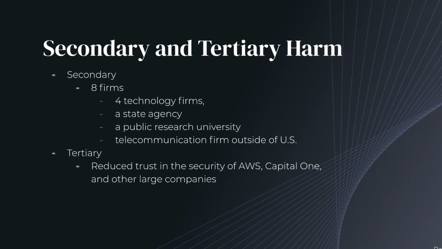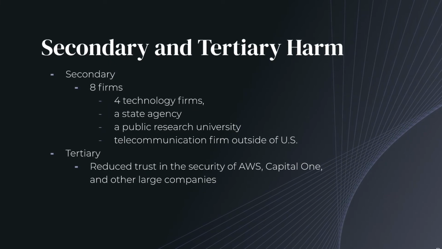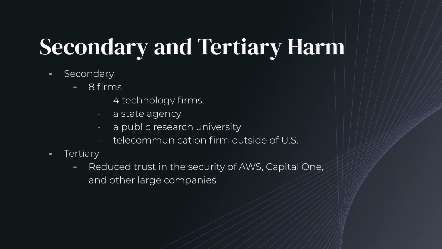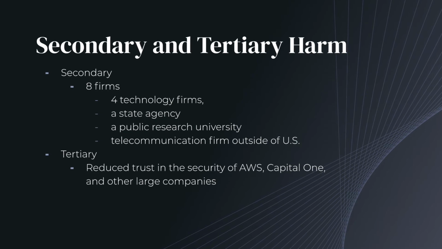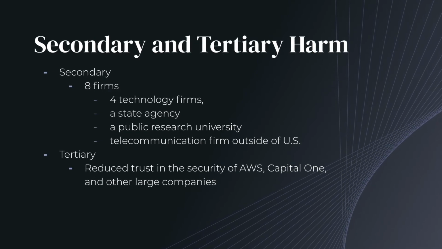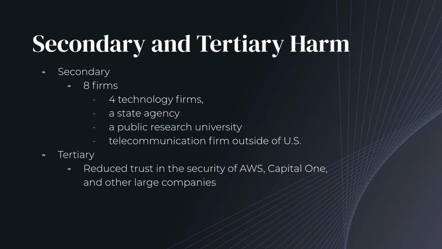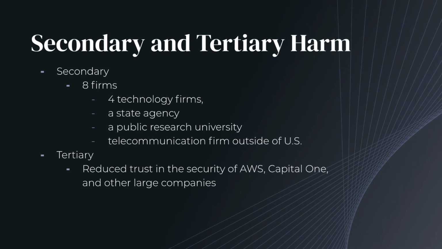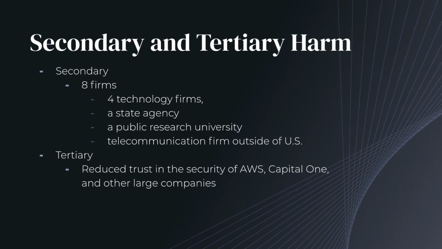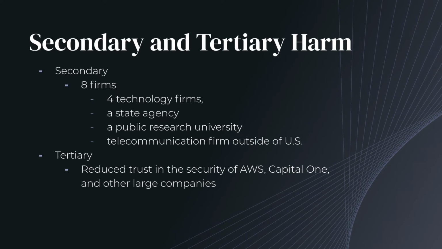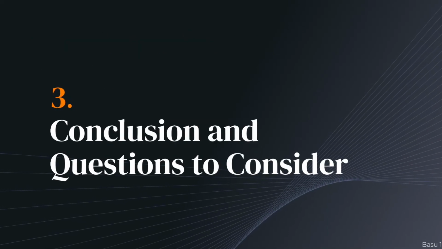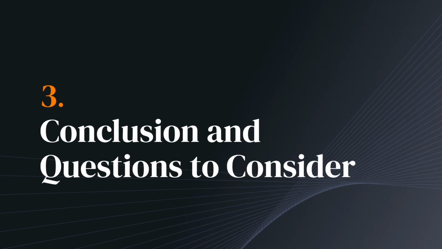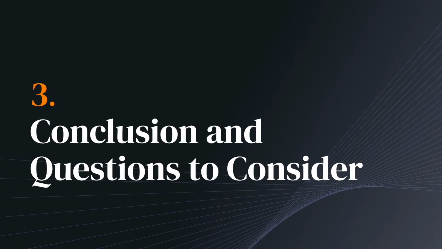On top of this, the breach significantly compromised trust in major businesses that have promised to protect the confidentiality and security of their customers. Anytime a large business such as Capital One experiences a security breach, especially to this level, the industry experiences a faltering of trust amongst their entire customer base, and this can be incredibly harmful to the business. We'll now move on to what we can learn from this breach, who should take accountability, and questions to consider moving forward.